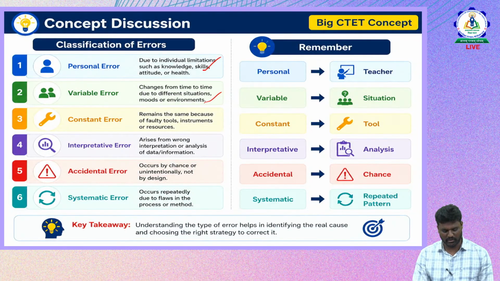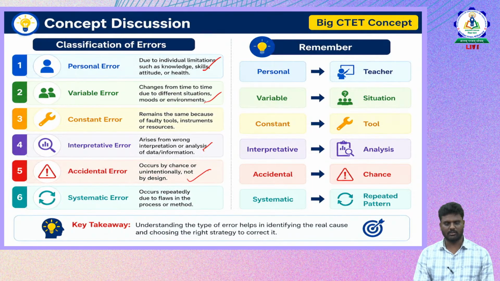Interpretive error arises from wrong interpretation or analysis of data and information. When you collect data from different sources and try to do the analysis, and you interpret incorrectly, then we say it is an interpretive error. Accidental error occurs by chance, not by design.